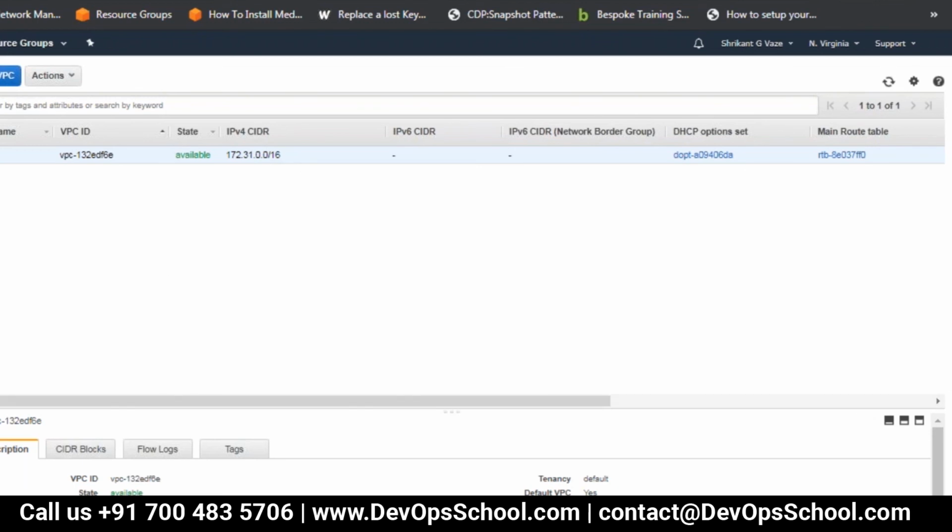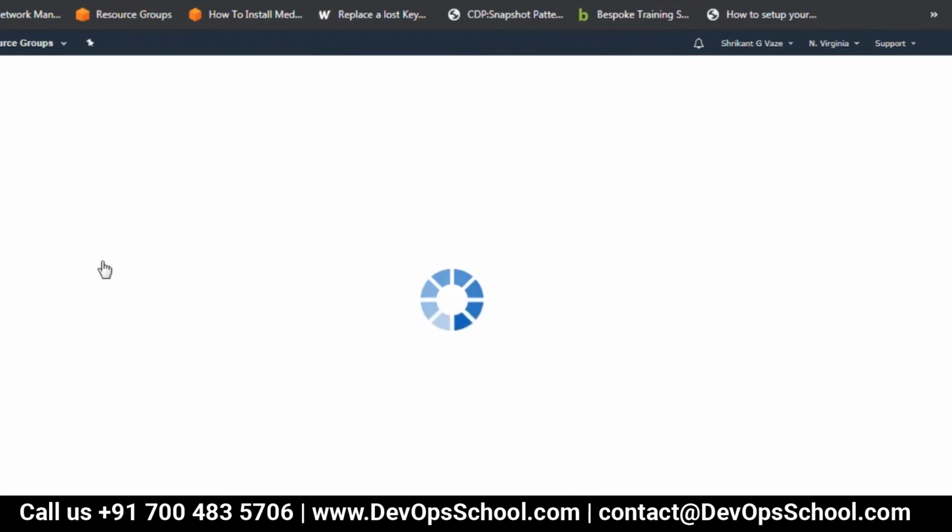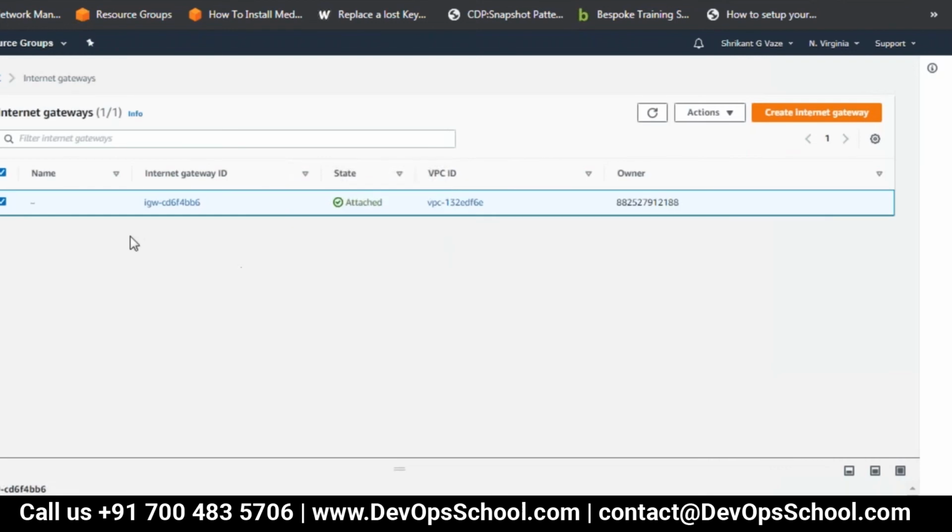Now, when I go to internet gateways, I have an internet gateway and it is attached to the default VPC. Okay. So these two entities we are able to see.